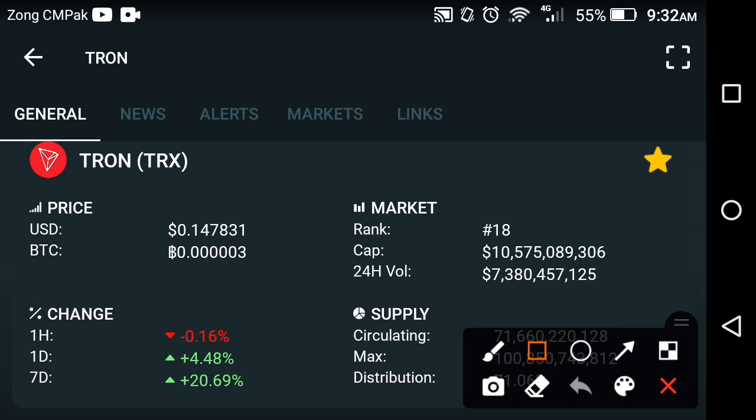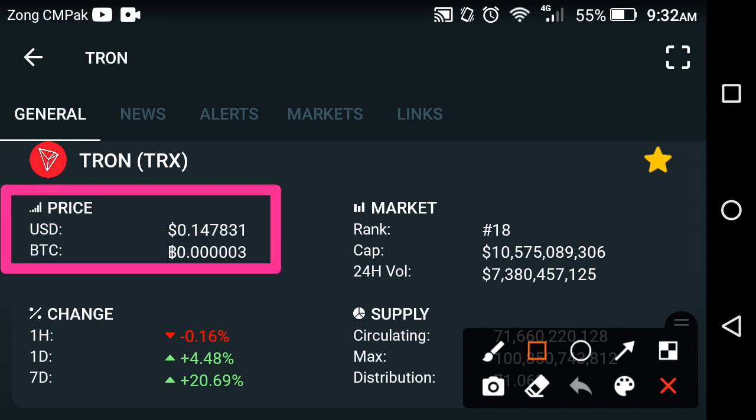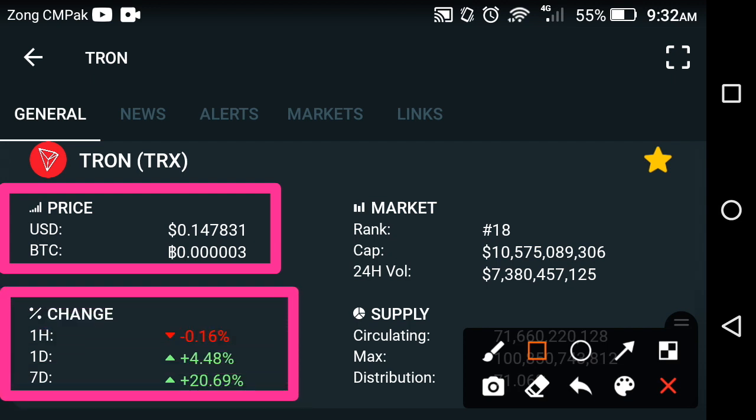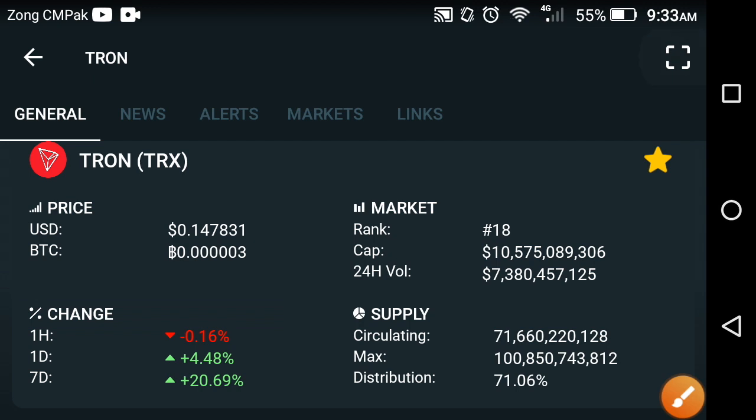The price of the TRX coin at this time is about 0.147831 USD. That is the current price of the TRX coin, friends. And if you look, the change in the TRX coin in the last 1 hour is negative, the last 1 day change is positive, and the last 7 day change is positive, friends. If we look at the market rank of the TRX coin, the market rank is about 18.